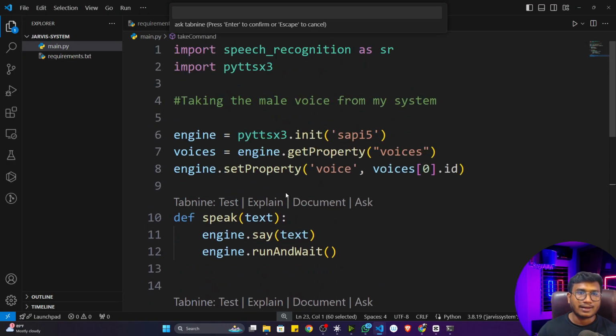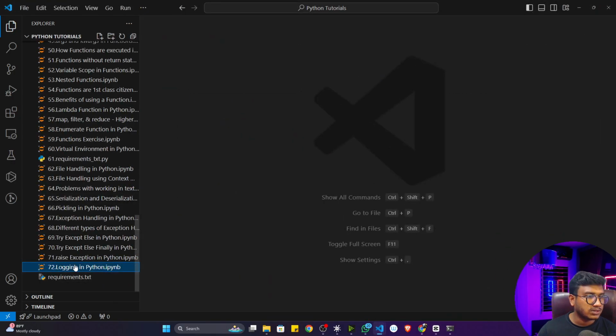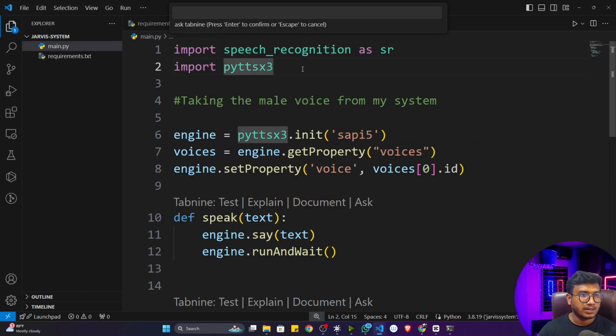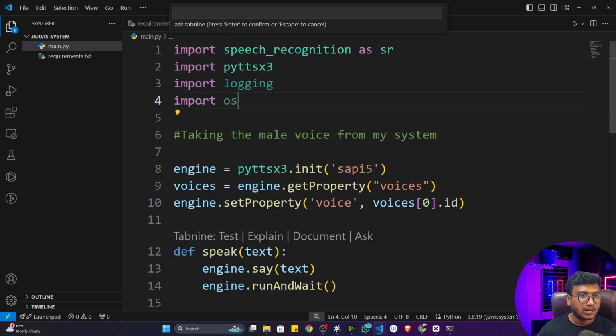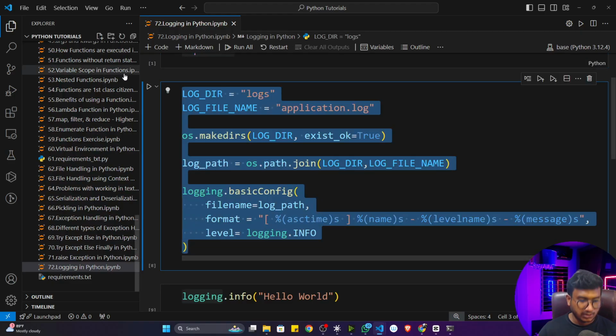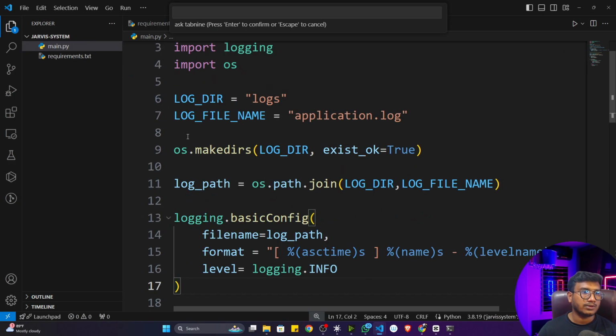And how to add the logging, I think I showed you how to perform logging in Python. So let me copy the log code we have written. This is the logging in Python. I think you remember, we just learned it here. I'll copy all the code here, import logging and os, and copy this code snippet. Okay, this is my logging code.